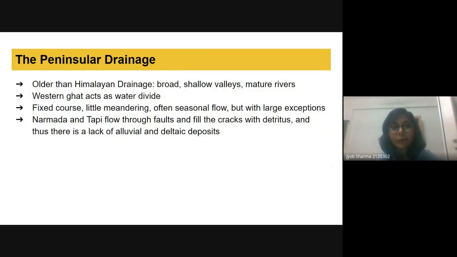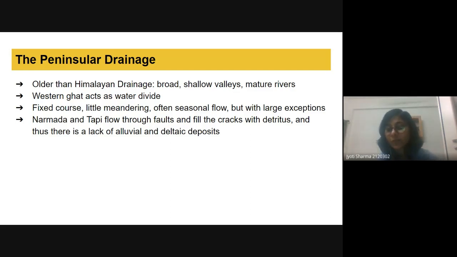If we talk about the peninsular drainage, it is older than the Himalayan drainage. It is broad. Here we see shallow valleys, not deep valleys such as V-shaped and U-shaped. Here we have mature rivers, and the Western Ghat acts as a water divide.